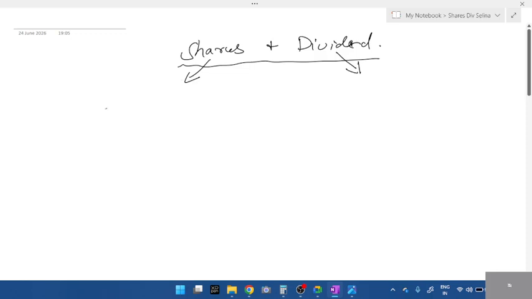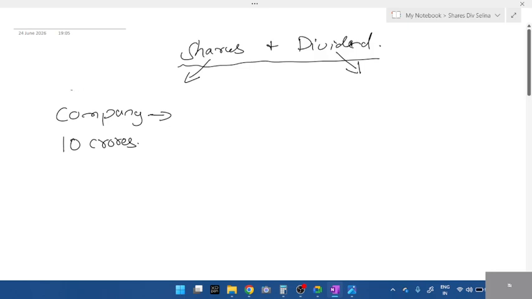So when it comes to shares and dividend, I'll give an example. If you have to start a company, you need a lot of investment. For example, imagine you need 10 crores. A single person will not have so much money, students, to invest in a company.